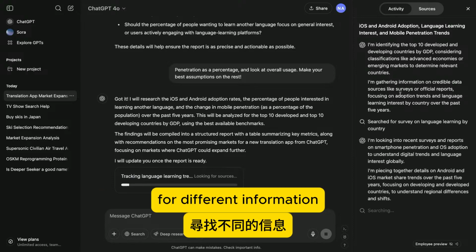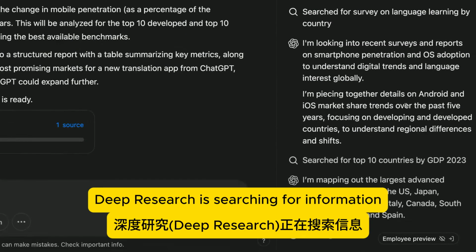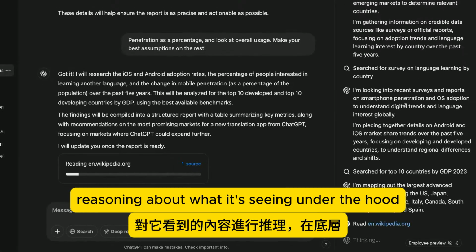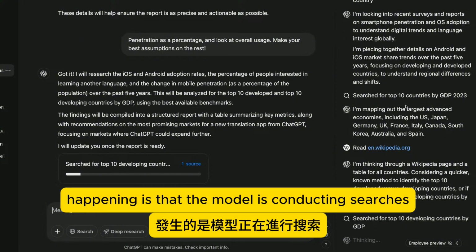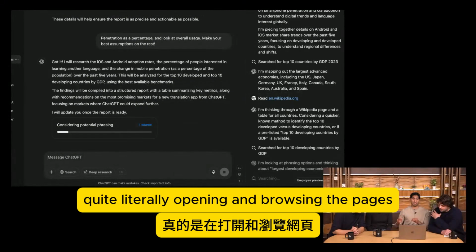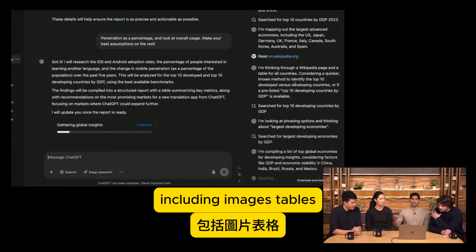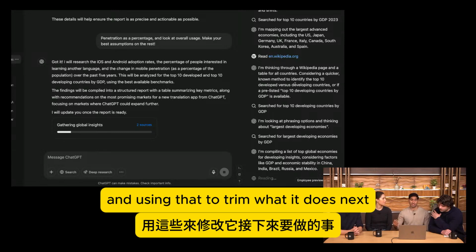So zooming in over here, you've seen that Deep Research is searching for information, opening pages, reasoning about what it's seeing. Under the hood, what's actually happening is that the model is conducting searches, quite literally opening and browsing the pages and looking through all the different components, including images, tables, PDFs, and pulling out all of that information and using that to determine what it does next.